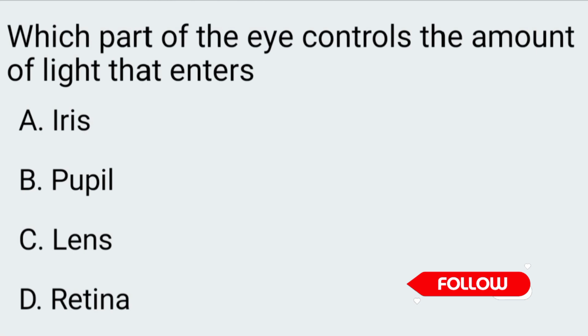Next question. Which part of the eye controls the amount of light that enters? A. Iris, B. Pupil, C. Lens, D. Retina. The correct answer is option A, iris.